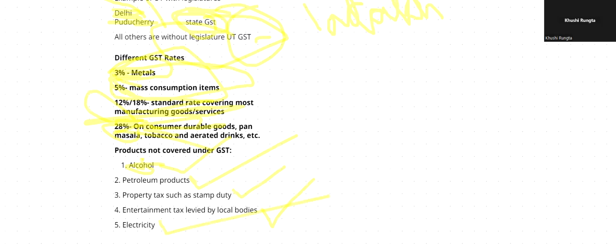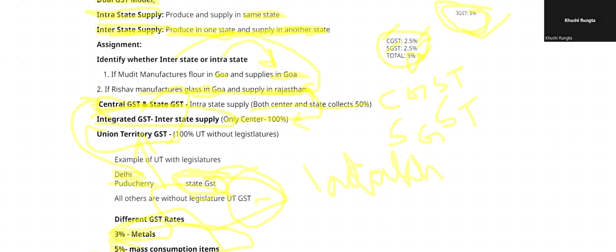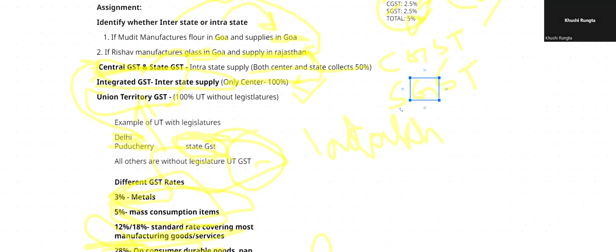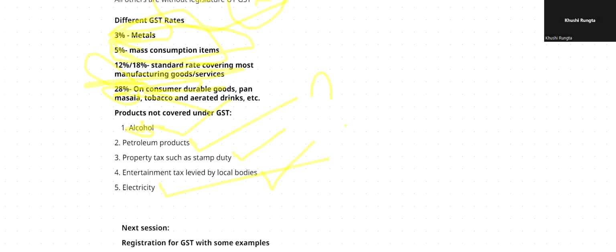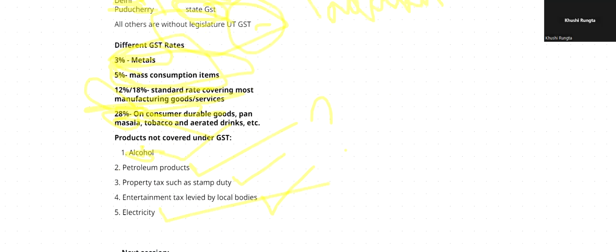But why did it happen? Can anybody tell me? As I already told, IGST will be completely taken by the center, right? The center is taking the whole of the IGST. So the state also needs something which they want to keep under their purview. So they are keeping these 5 items only inside the state purview. The central government cannot collect any GST upon these 5 products.